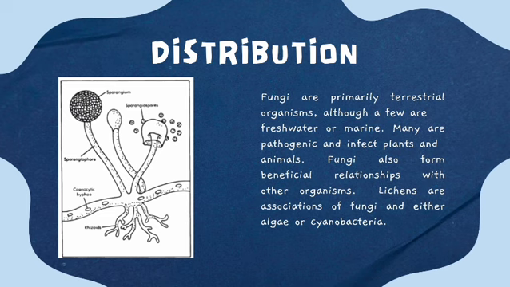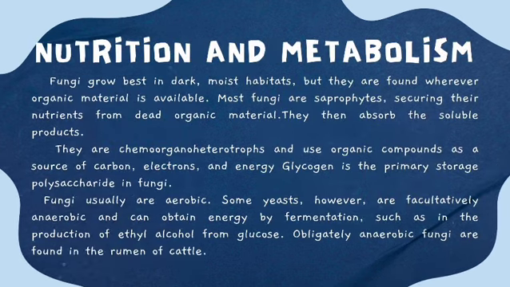Then comes nutrition and metabolism, where most fungi grow best in dark or moist habitats. They are also found wherever organic components are more available, as they are saprophytes. They take up nutrients from dead organic matter and absorb its soluble products. Along with this, they are chemoorganoheterotrophs, which use organic components as a source of carbon, electrons and energy.